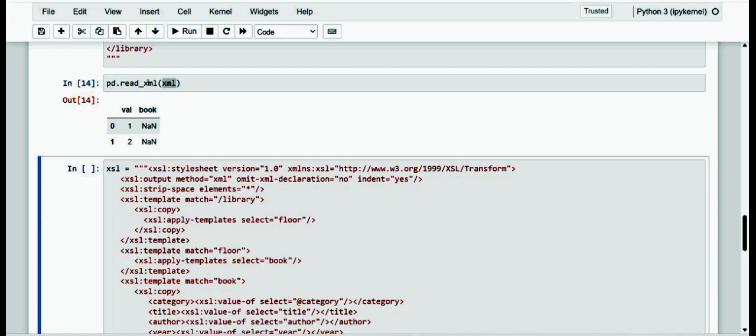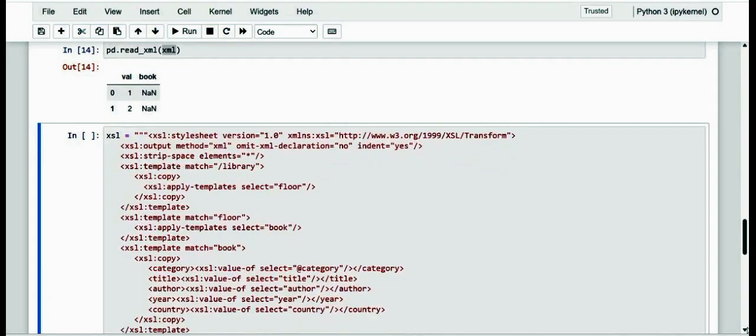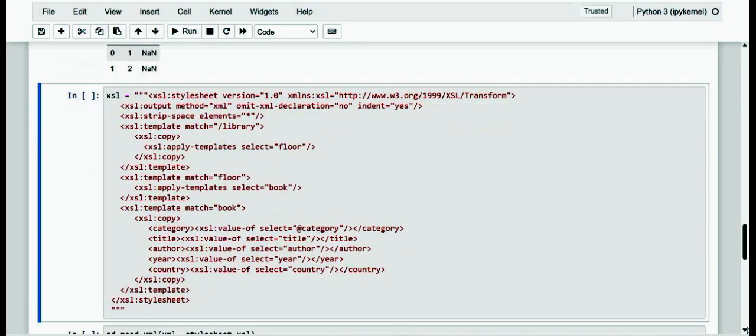So it is necessary to transform the data structure in XML into a tabular form that is well suited to our needs. And as we said earlier, we can take advantage of the XSLT technology, which through a series of commands is able to transform the structure of an XML file as we wish. So this XSLT is to be considered a real programming language.